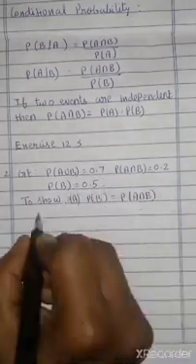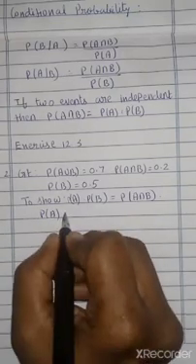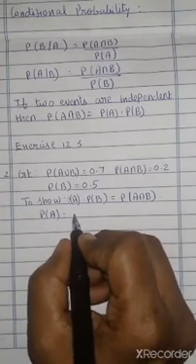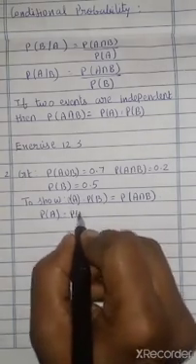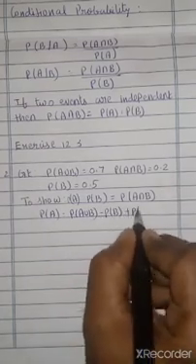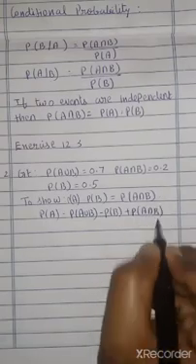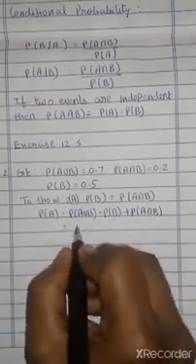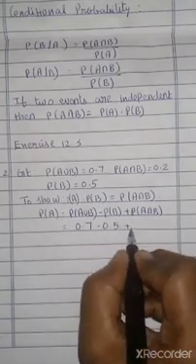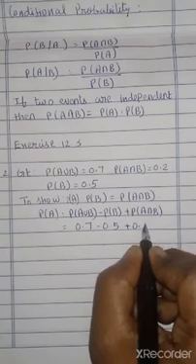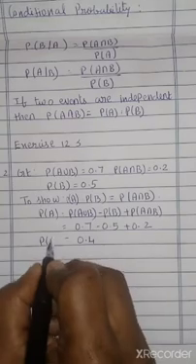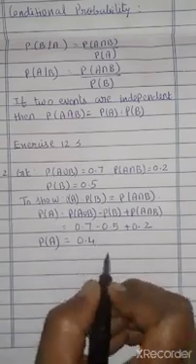P of A is not given, so first we find P of A. What is the P of A formula? Previously we did a similar problem. P of A equals P of A union B minus P of B plus P of A intersection B. Substituting all the values, 0.7 minus 0.5 plus 0.2. So P of A equals 0.4 is the answer.